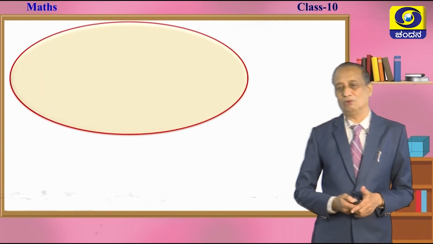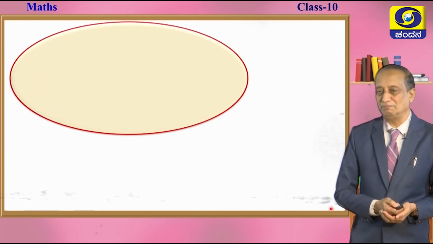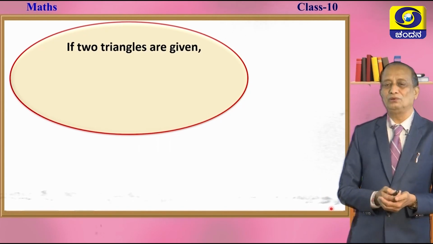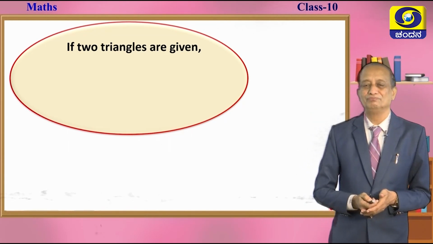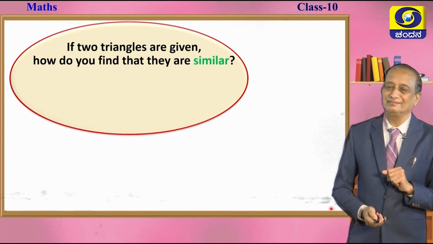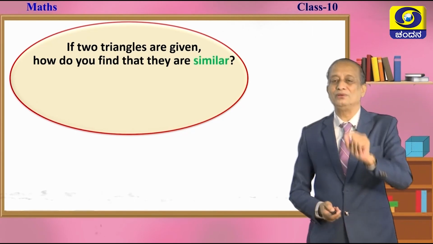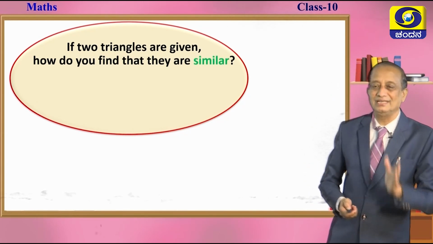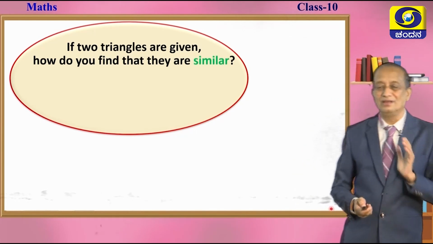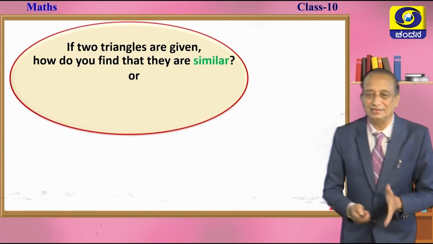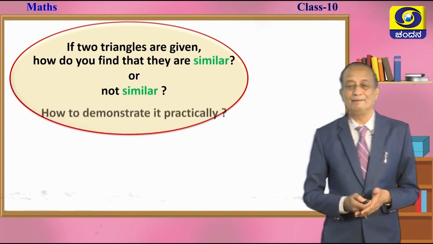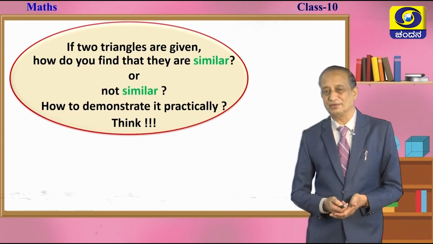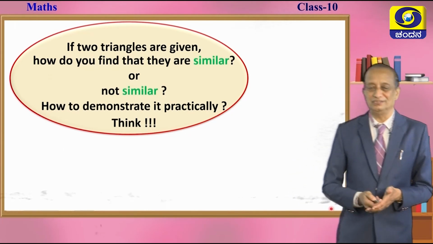Okay. Now, here is a task coming up for you. Can you please answer this, children? It is a fundamental question. If we give a pair of triangles to you and ask, are they similar, children? Then in such a case, how are you going to find out whether they are similar or not similar, logically, scientifically, systematically? How you are going to do this is a very, very important task for us. How to demonstrate it practically also, you have to think for a while on this question, children.